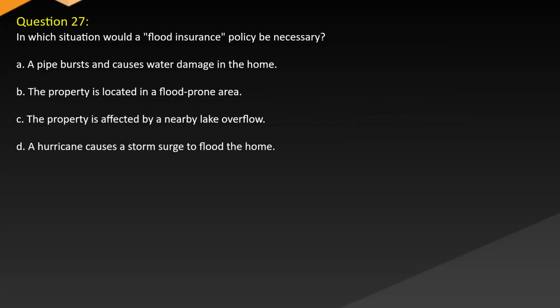Question 27. In which situation would a flood insurance policy be necessary? A. A pipe bursts and causes water damage in the home. B. The property is located in a flood-prone area. C. The property is affected by a nearby lake overflow. D. A hurricane causes a storm surge to flood the home.